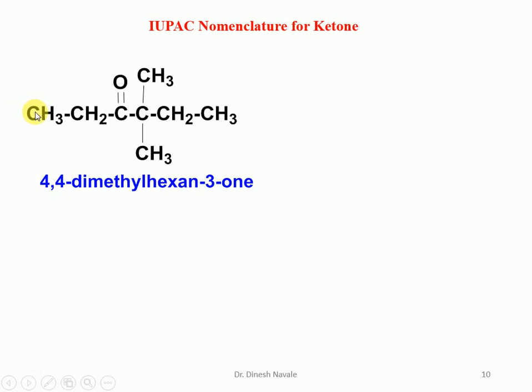So numbering will start at carbon number 1, 2, 3, 4, 5, 6. The carbon number 3 is the carbonyl, so it is a hexane-3-one. And 2 methyl substituents are present at carbon number 4, so it is going to become 4,4-dimethyl